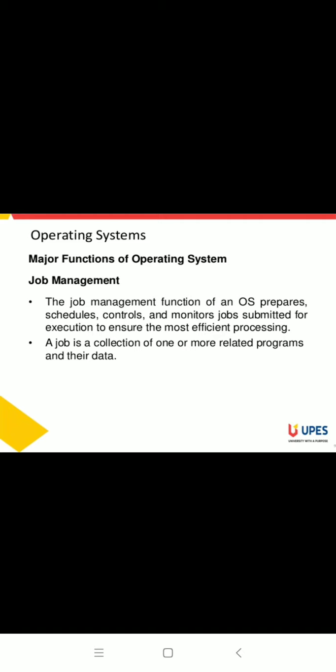The third major function of operating system is job management. The job management function of an operating system prepares, schedules, controls, and monitors jobs submitted for execution to ensure the most efficient processing. A job is a collection of one or more related programs and their data.